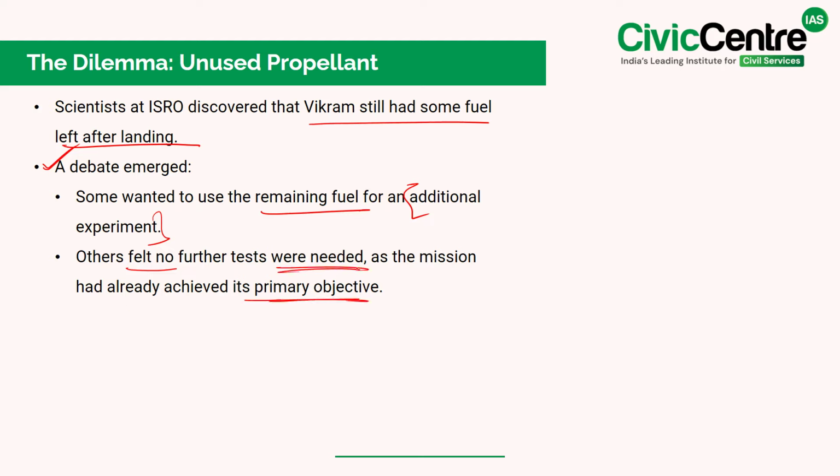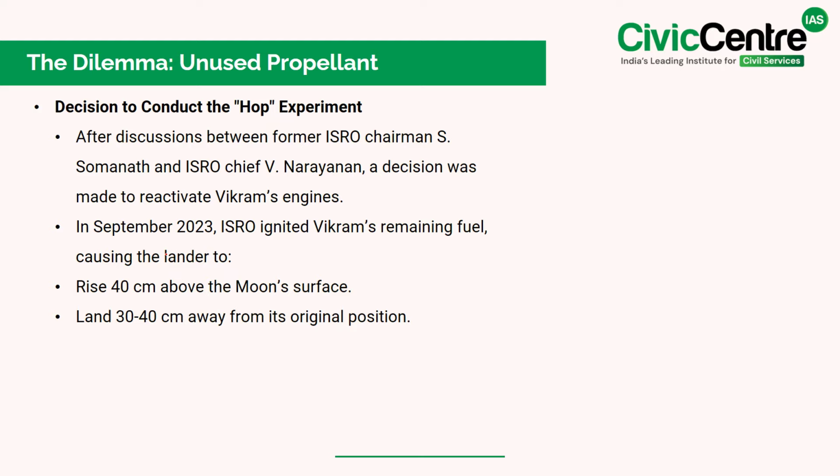But after careful discussions between the former ISRO chairman S. Somanath and now ISRO chief V. Narayanan, a decision was made that Vikram's engines would be reactivated for a new experiment. And in September 2023, ISRO carried out this unique test, which was called the HOP experiment, where the remaining fuel in Vikram was ignited, causing the lander to rise 40 centimeters above the moon surface and land 30 to 40 centimeters away from its original position.